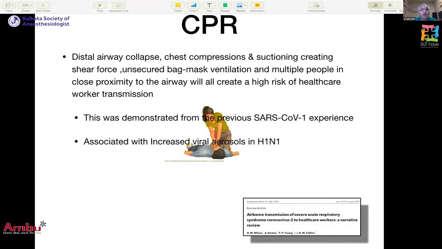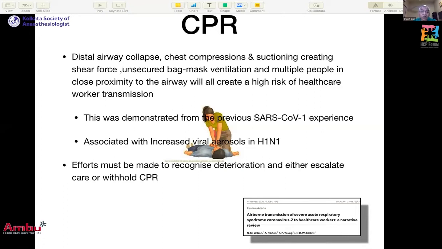CPR. Cardiopulmonary resuscitation, because of distal airway collapse, chest compression and suctioning, creates shear forces, and there is unsecured bag-mask ventilation. Multiple people in close proximity will create a very high risk of healthcare worker transmission. This was demonstrated in SARS-CoV-1 as well as H1N1. So you must identify deterioration earlier and try to avoid cardiac arrest. And if cardiac arrest occurs, you should consider whether to go ahead with CPR or whether withholding CPR would be beneficial to the healthcare worker. So the risk is extremely high.